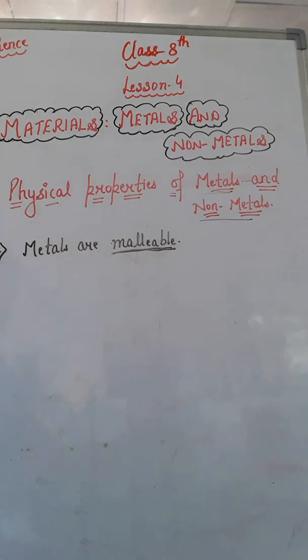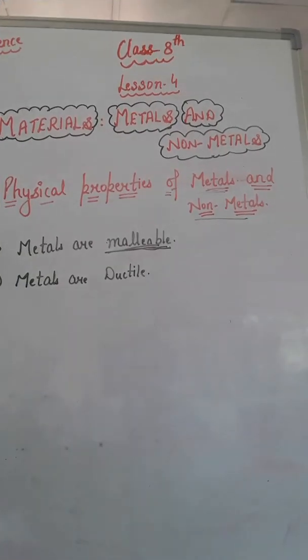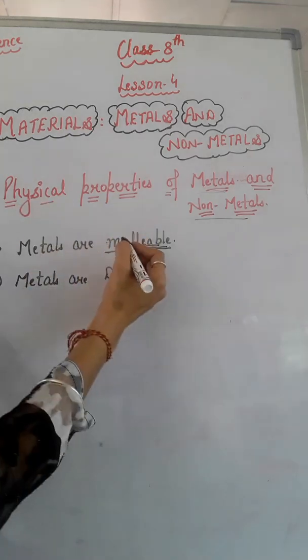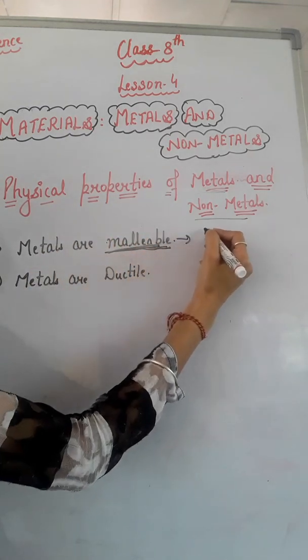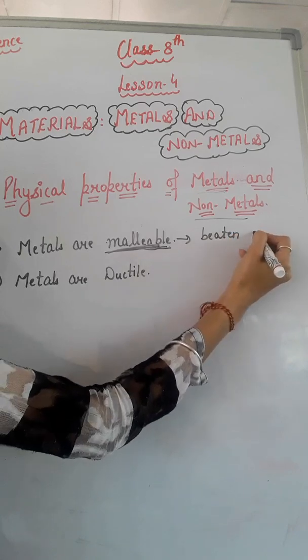For example, iron, aluminium, copper, silver, all these are metals and all these can be converted into thin sheets. And coal, wood, etc., all these are non-metals and they cannot be beaten into thin sheets. So that is the malleable nature of metals, right? Now our second property of metals is that metals are ductile, right? Ductile means a material can be beaten into wires, as malleability means they can be beaten into thin sheets,